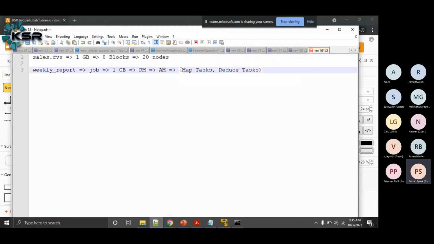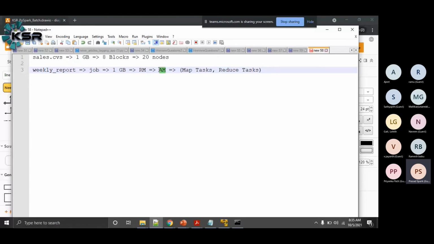Now this application master is also a piece of some Java code, right? We will invoke this piece of Java code. Again, we need some memory. We need some heap memory and other stuff. So basically we need a container, right?